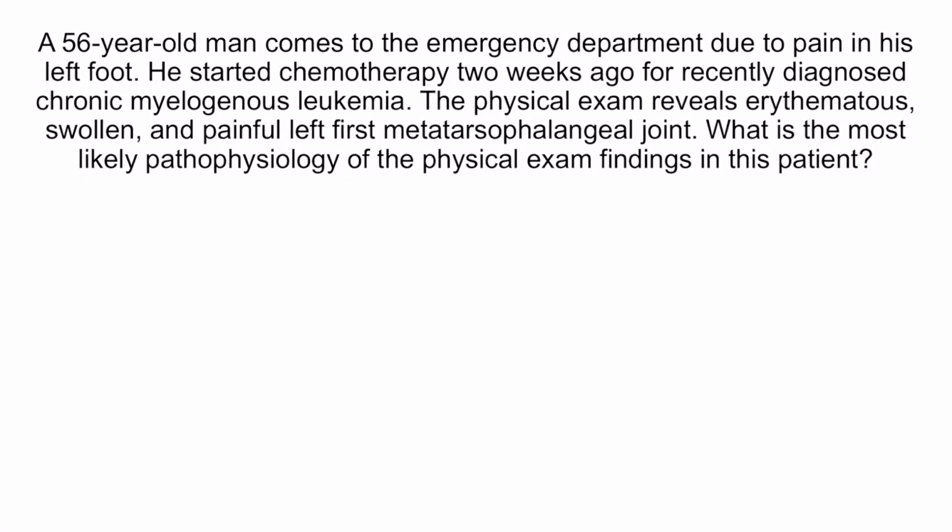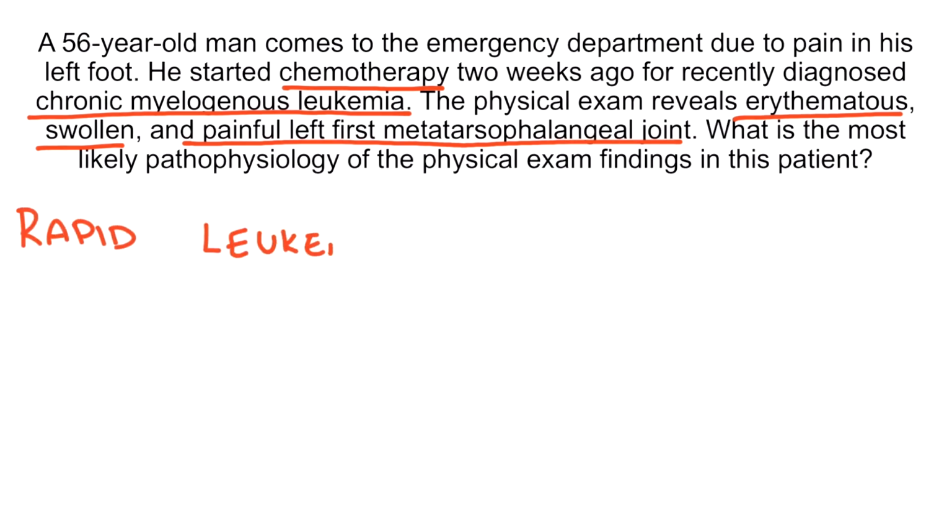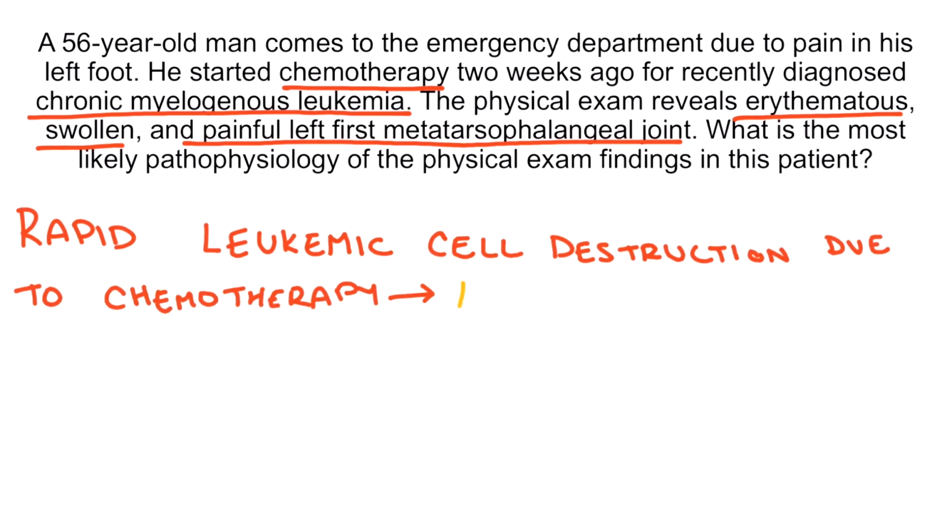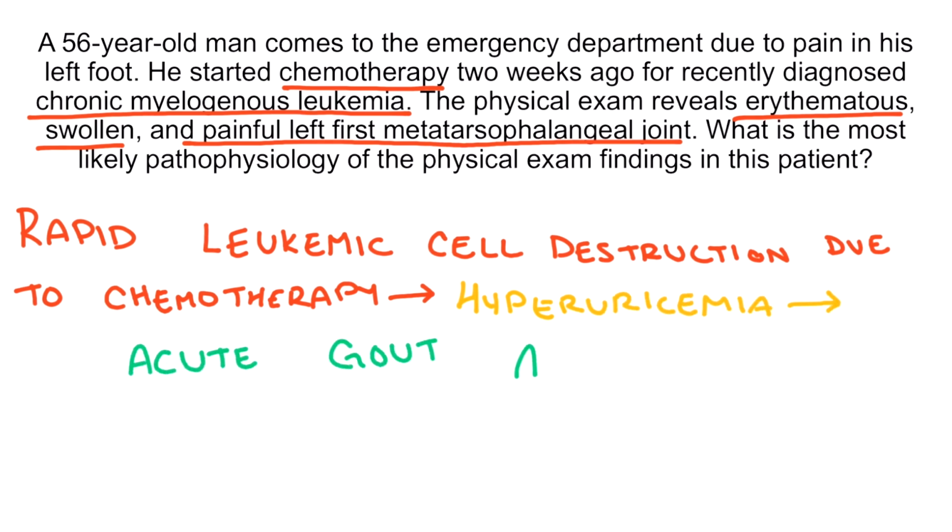This patient presents with erythematous, swollen, and painful left first metatarsophalangeal joint. This is the classic description of an acute gout attack with podagra. Considering that he has recently started chemotherapy for chronic myelogenous leukemia, the rapid leukemic cell destruction likely caused excessive purine breakdown and hyperuricemia. Hyperuricemia, in turn, induced the acute gout attack in this patient.